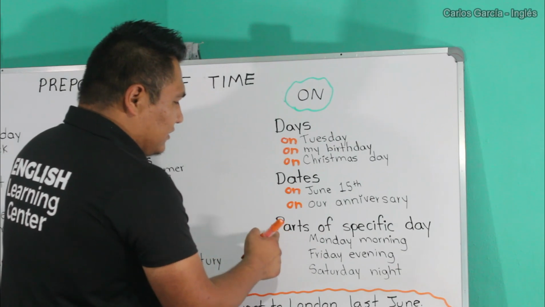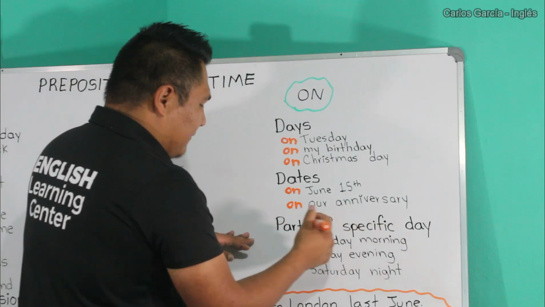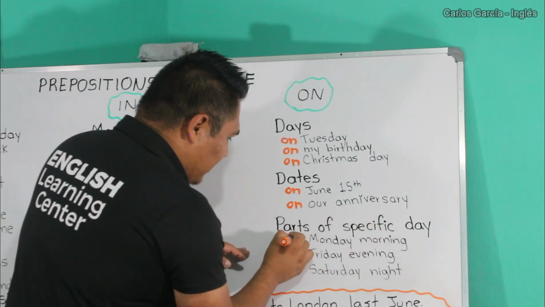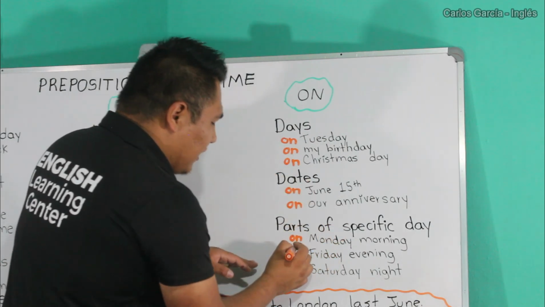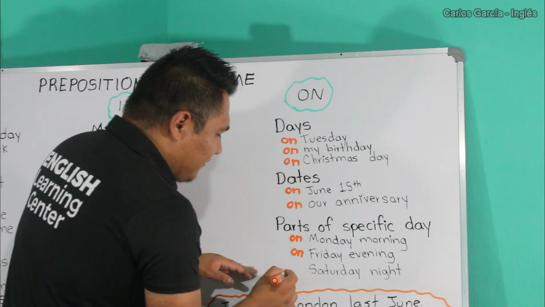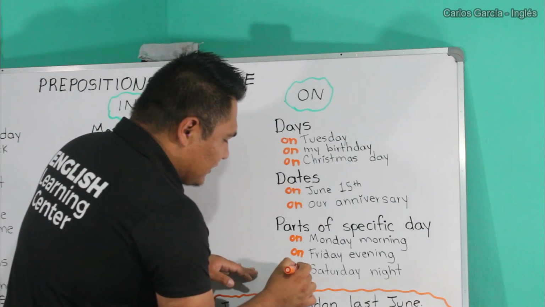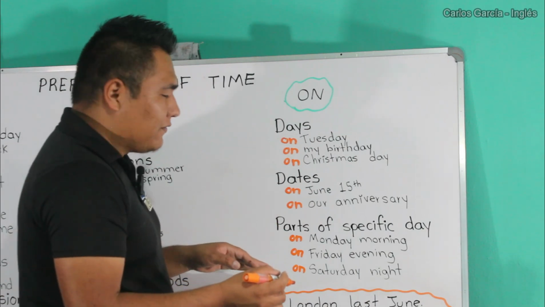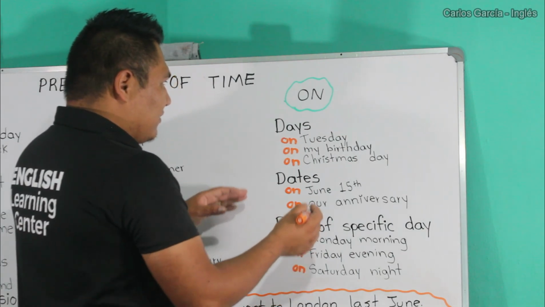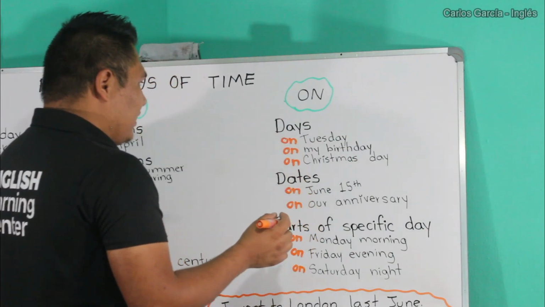The next one is parts of a specific day. We also use the preposition on to say on Monday morning, on Friday evening, on Saturday night, on Sunday afternoon. So that's where we use the preposition on.